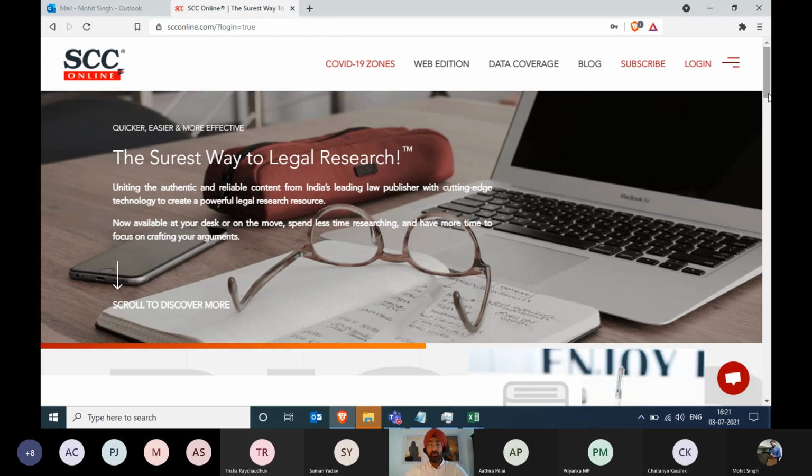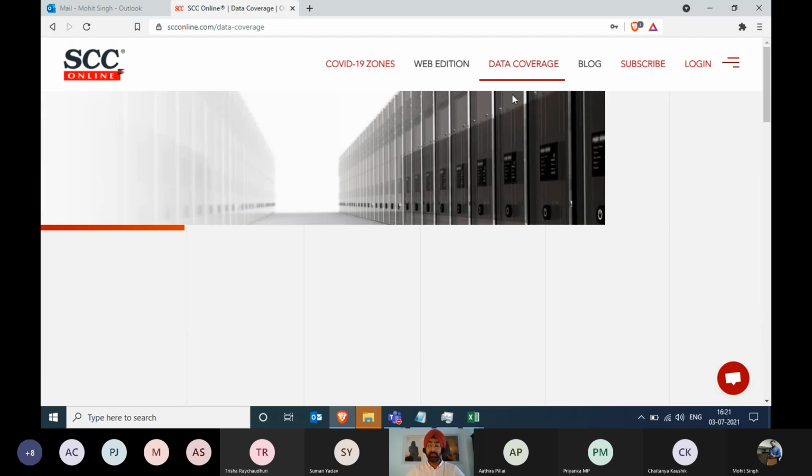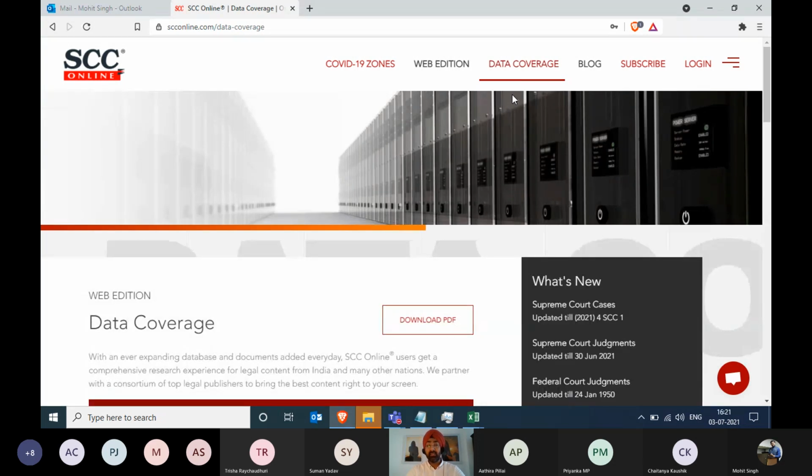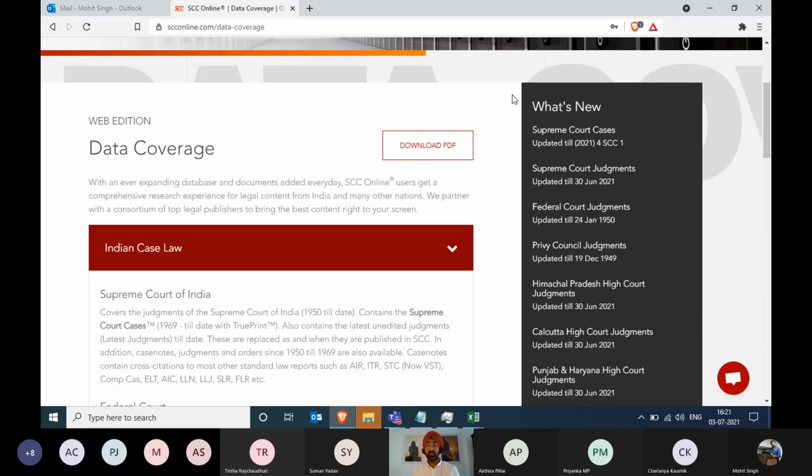When you come to this particular screen of SCC Online, before the login page, I will take you through a small element of information called data coverage. This is important because we've been doing research for a long, long time on SCC and other portals. Research tools are one thing, but the database that we have in SCC as a research tool also makes a significant impact on what you're searching for.